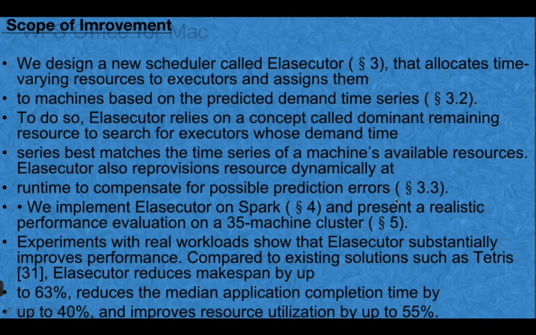Coming to the scope of improvement, how best we can improve the system. The executor we are using allocates time varying resources to executors and assigns them to machines based on the predicted demand or time series. When this series best matches the time series of a machine's available resources, the executor also reprovisions resources dynamically. Basically, the allocated executor should match with the other series of executors, to give better performance.